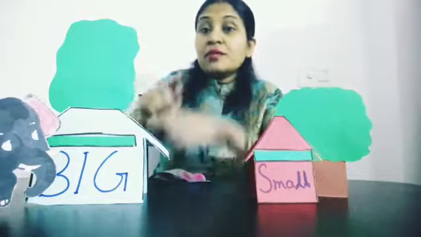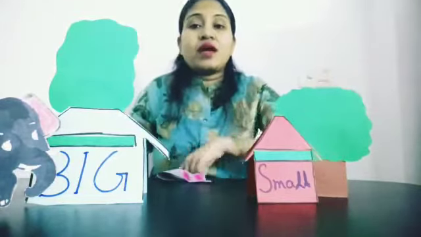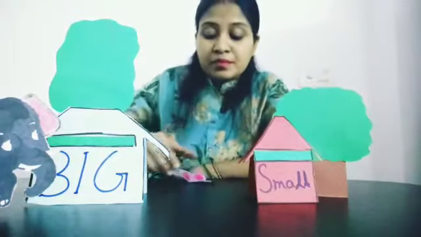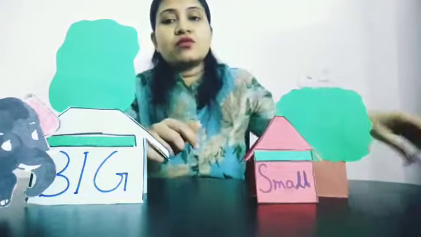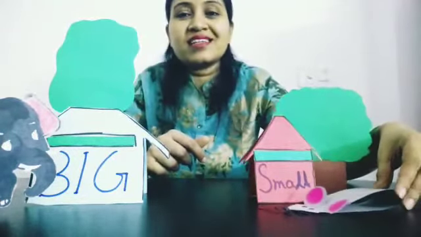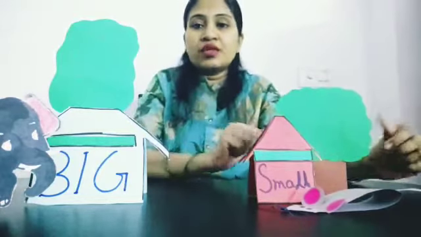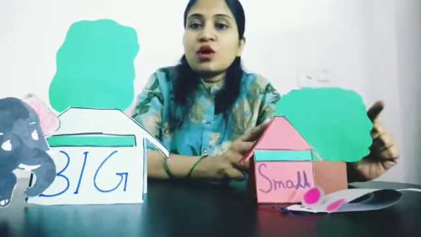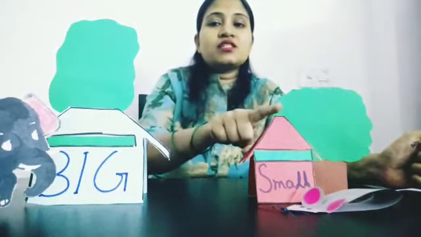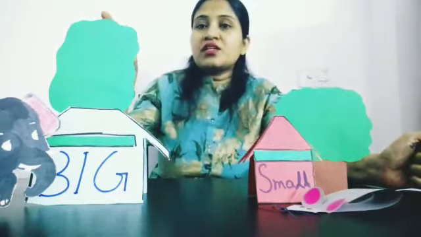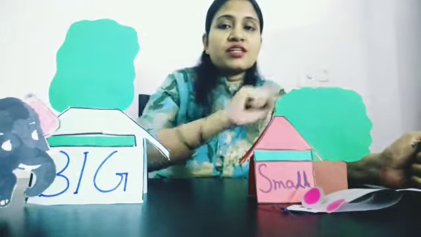Can you see this big tree? And mouse lives in a very small house. See his house? Yes. And near his house a small tree is there. So this is a big house, this is a small house, this is a big tree, this is a small tree.